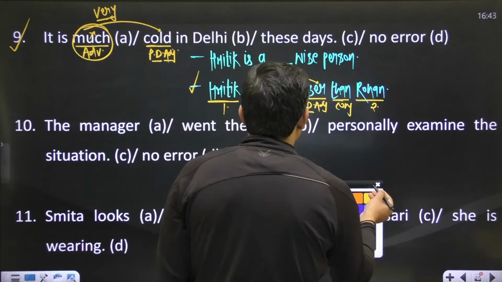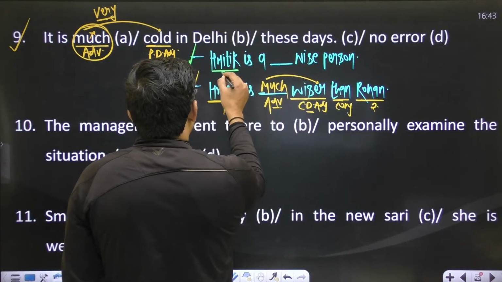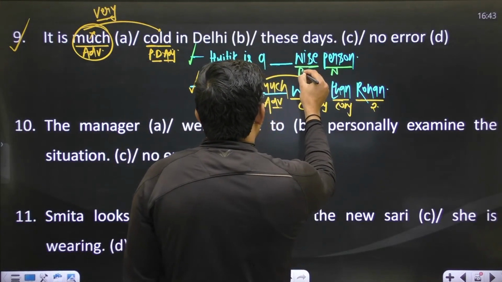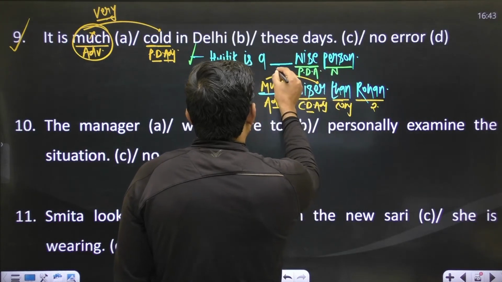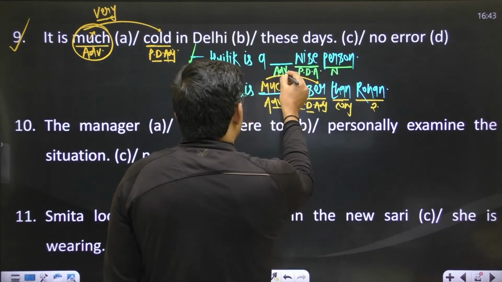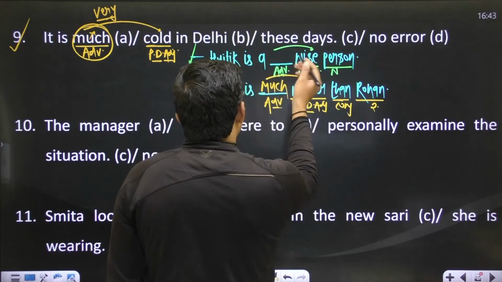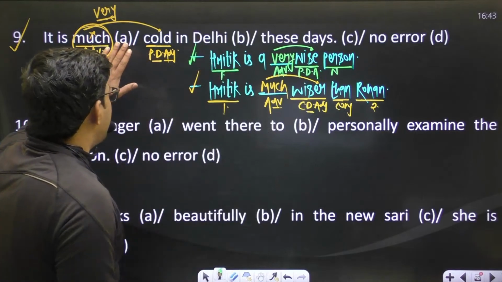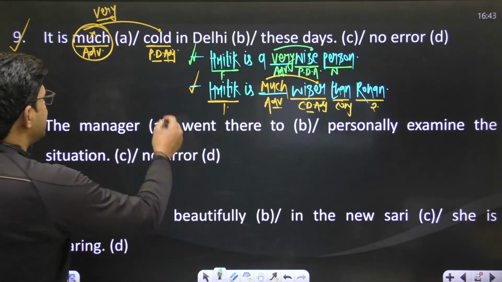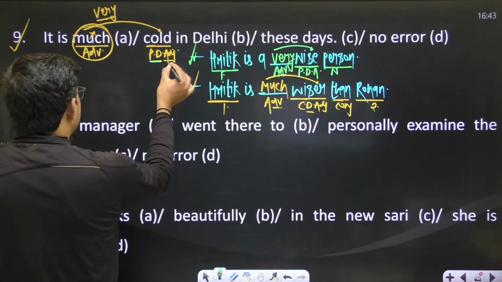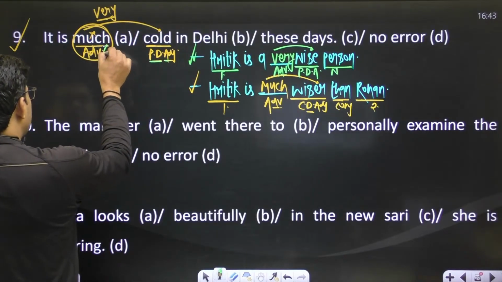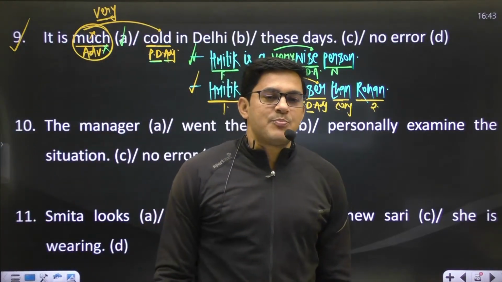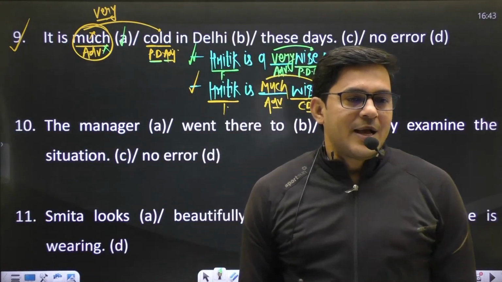But in the first sentence, we are talking about one person. This is a noun. Before a noun, we use an adjective of positive degree, and to qualify the adjective of positive degree we need an adverb, and that adverb must be very. The same thing applies in this particular sentence. This called is an adjective of positive degree. Before it, we have to use very, not much. The sentence will be fine, and you have an error in part A.